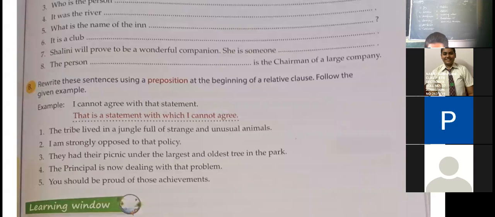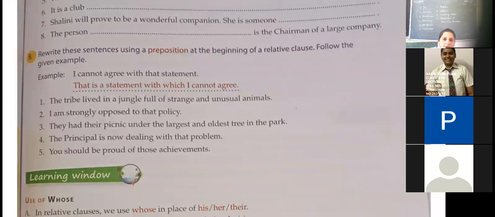It is a club. Many important people belong to the club. It is a club many important people belong to. Next. You can rely on Shalini. Shalini will prove to be a wonderful companion. She is someone you can rely on.